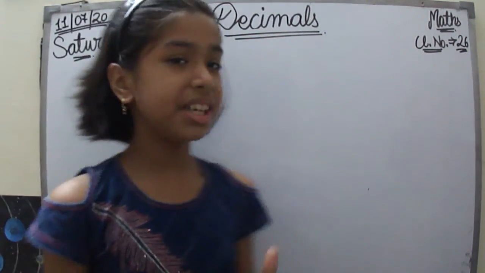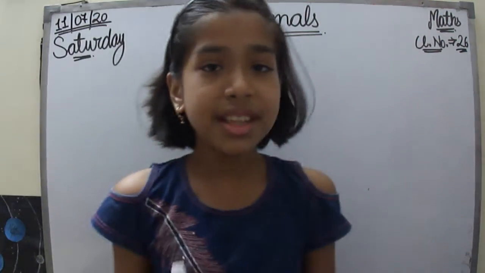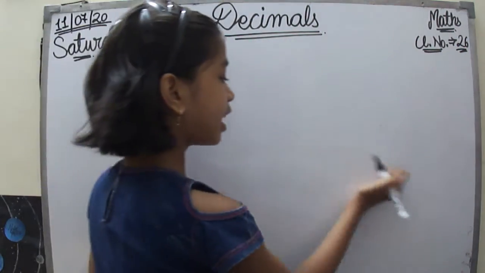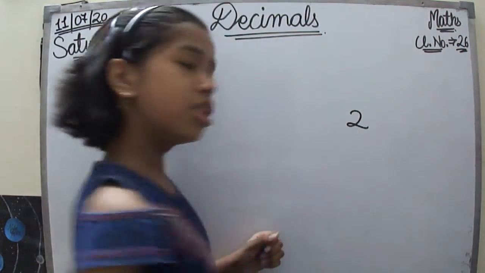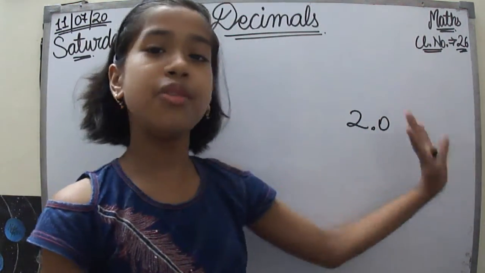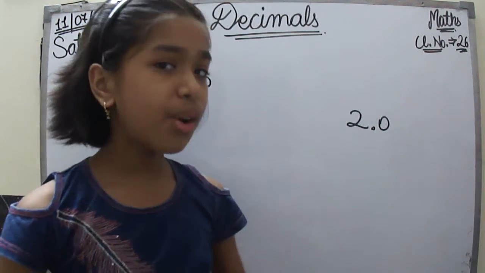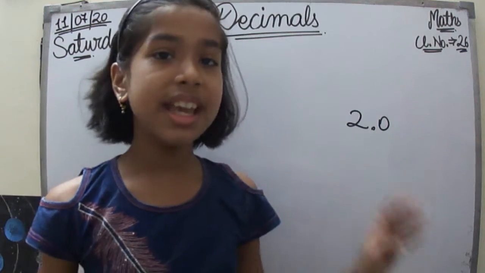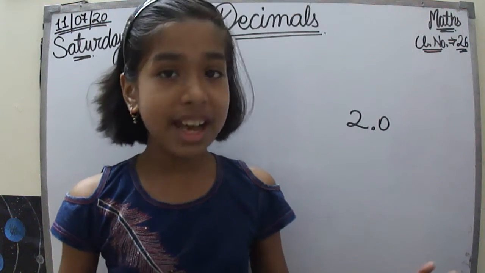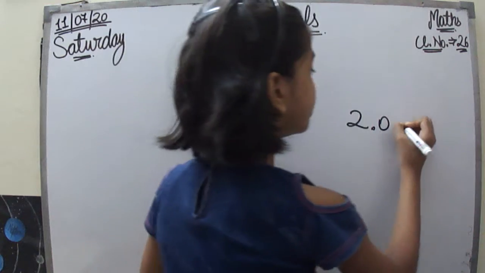So if we take 0.5, do you know that decimals are in every number? For example, if we take a whole number like 2, we can think of it as 2.0 with an infinite number of zeros after the decimal point. As the 0 doesn't carry any value after the decimal point, we neglect the 0 and the decimal point, and that's why we write it as 2.